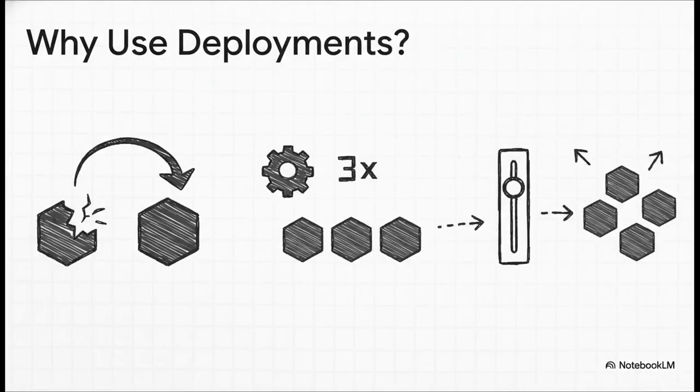So, using deployments gives us basically 3 superpowers. First, self-healing. It automatically replaces any pod that fails. Second, it maintains our desired state. If we say we want 3 copies of our app running, the deployment will always make sure there are 3, no matter what. And finally, it handles scalability, effortlessly managing the process of scaling up or down.